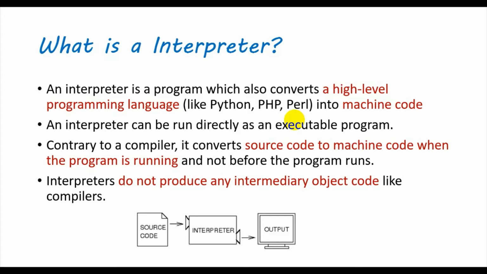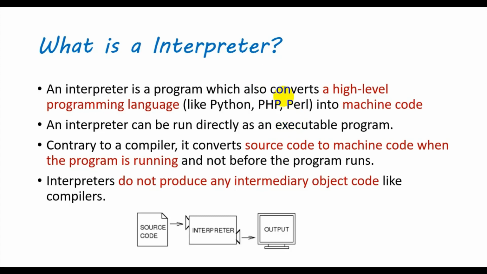But in the interpreter, first one line of source code is given to the interpreter and its output is given. Then it reads the next line, interprets it and gives the output. There is no compilation in the interpreter, which means we will not convert the whole code into a file of machine code. It runs line by line.